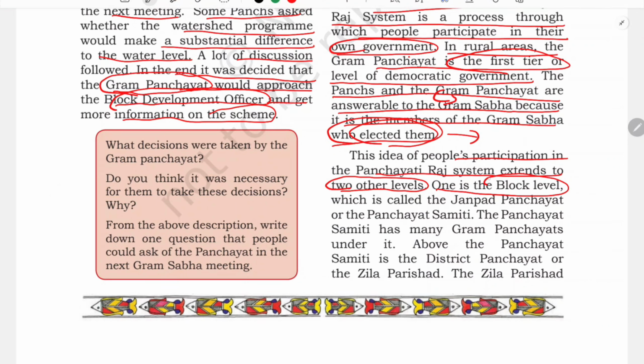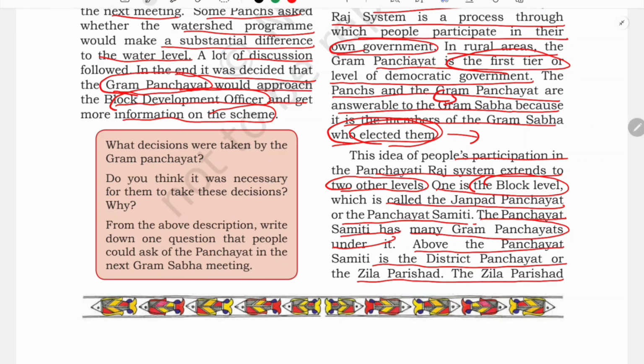The other two are, one is the block level, which is called the Janpad Panchayat or the Panchayat Samiti. The Panchayat Samiti has many Gram Panchayats under it. I'll explain, listen to me very carefully. Above the Panchayat Samiti is the District Panchayat or the Jila Parishad.